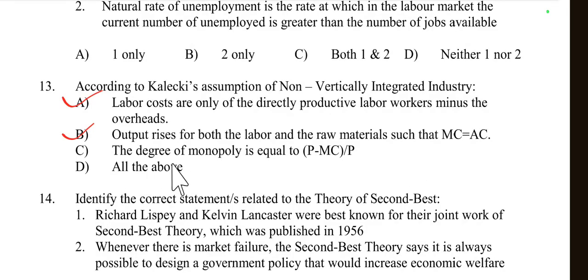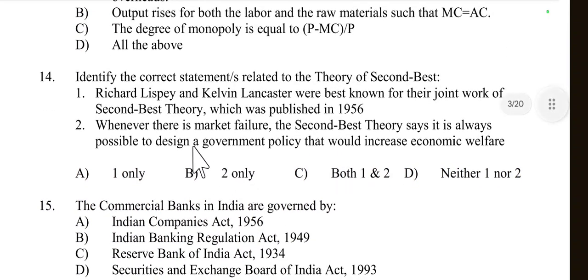Then option C, the degree of monopoly is equal to P minus MC by P. This is also correct because this formula describes the degree of monopoly power of a firm that is setting prices above marginal cost. So P minus MC by P, price minus marginal cost by price. So option C is also right. So according to Kalecki's assumption, non-vertically integrated industry, all of these above are true: option D.